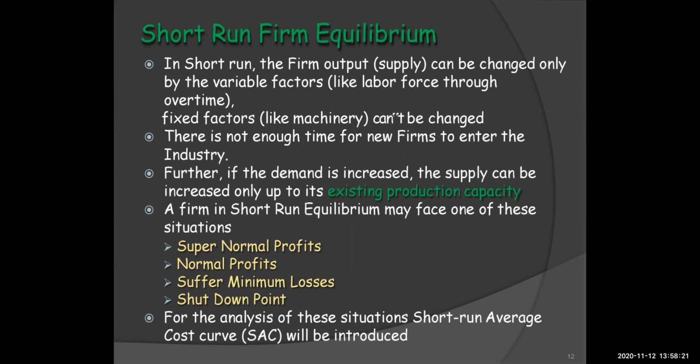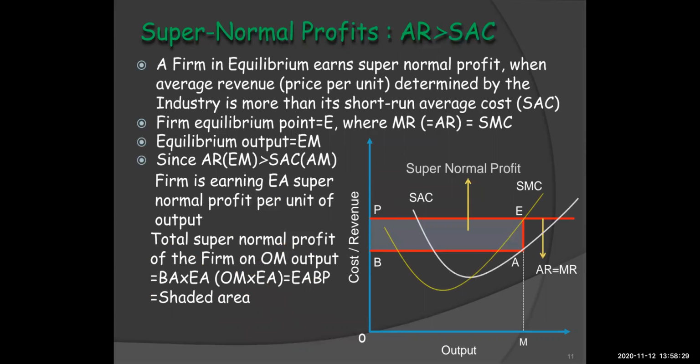So for the analysis of these situations, short run average cost curve, that is SAC, will be introduced. See, every firm would want that their revenue should be more than the cost. So if the firm wants to earn supernormal profit, then it is very much necessary that average revenue of the firm should be greater than short run average cost. So a firm in the equilibrium earns supernormal profit when AR determined by the industry is more than its short run average cost.